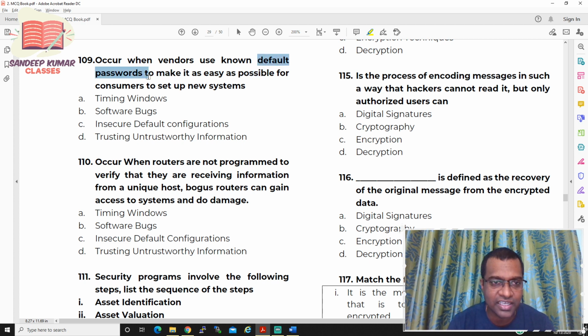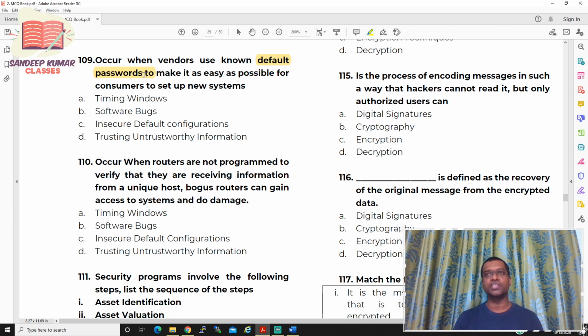Like default passwords. Whenever you purchase any hardware resource, like a Wi-Fi, you have to configure that particular Wi-Fi, and only then can you use it. At the time of configuration, most vendors provide a user ID and password. For example, if you take Netgear, the default user ID is admin and the password is password. These default user IDs and passwords are provided by the vendor so that the user feels it is easy at the time of configuration or setting up.